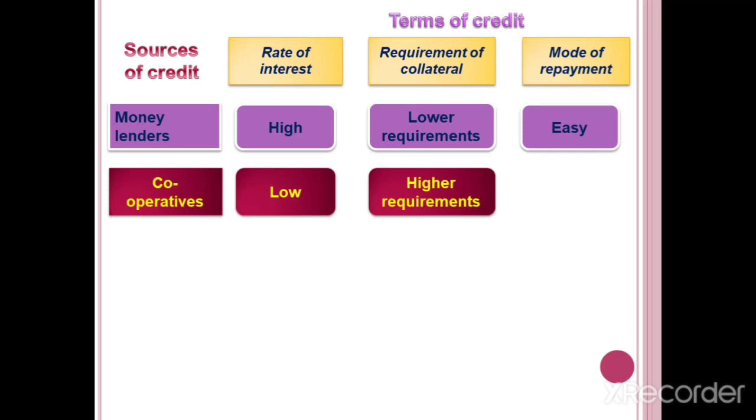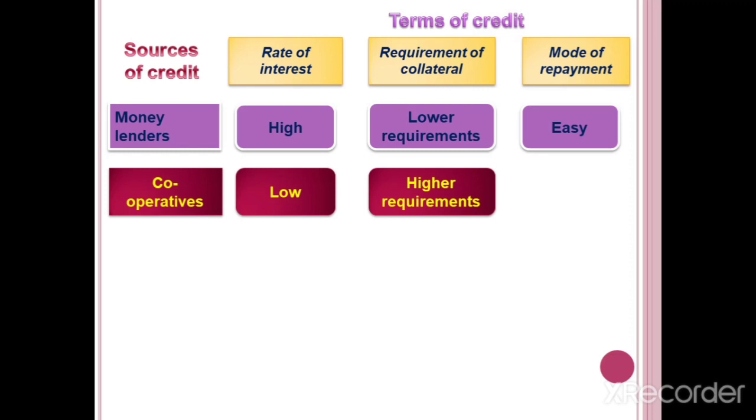We have to prove that it is the borrower's own security, that this is my security. Then only they are ready to give the loans. That is why it is called higher requirements. But for the money lenders, there is no need to prove it. In cooperatives, we should prove this is mine.